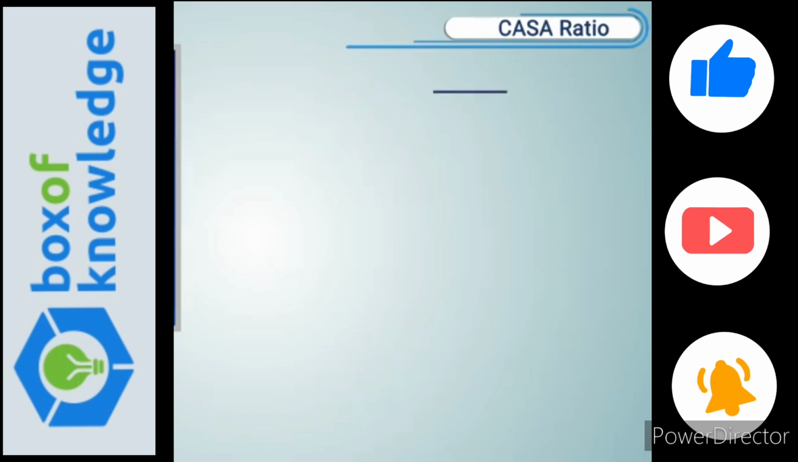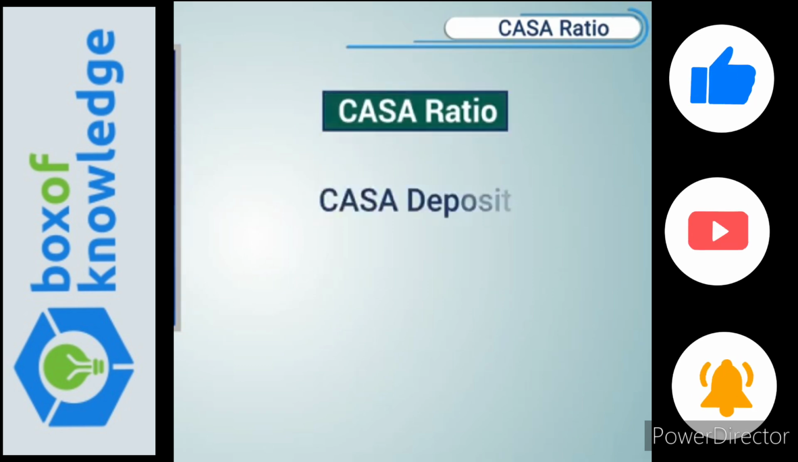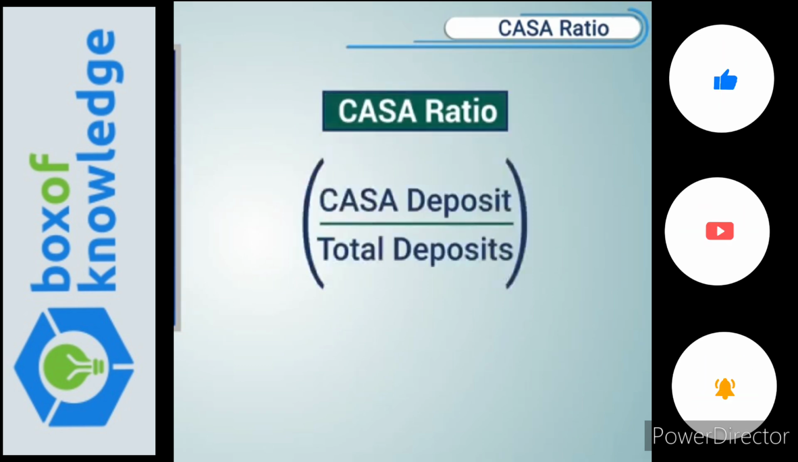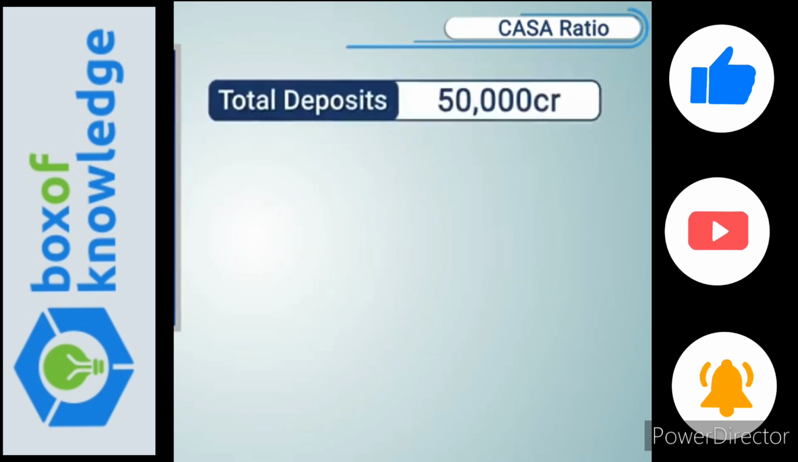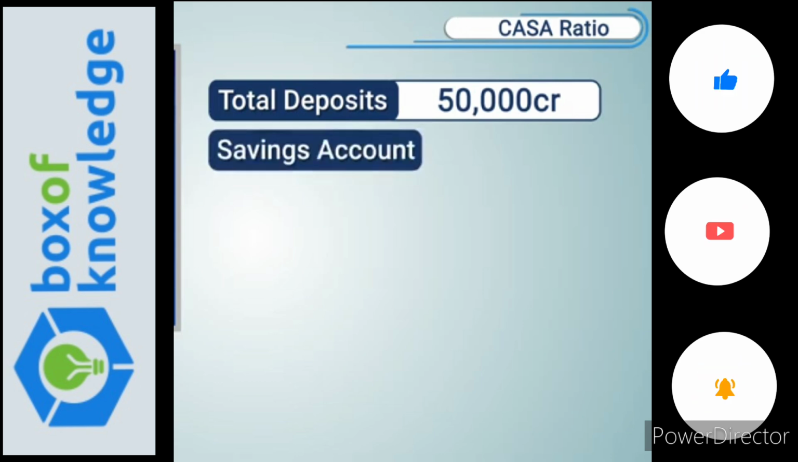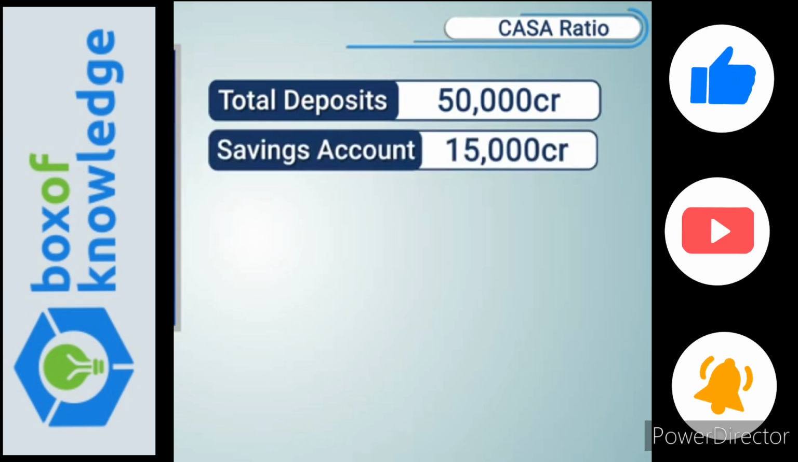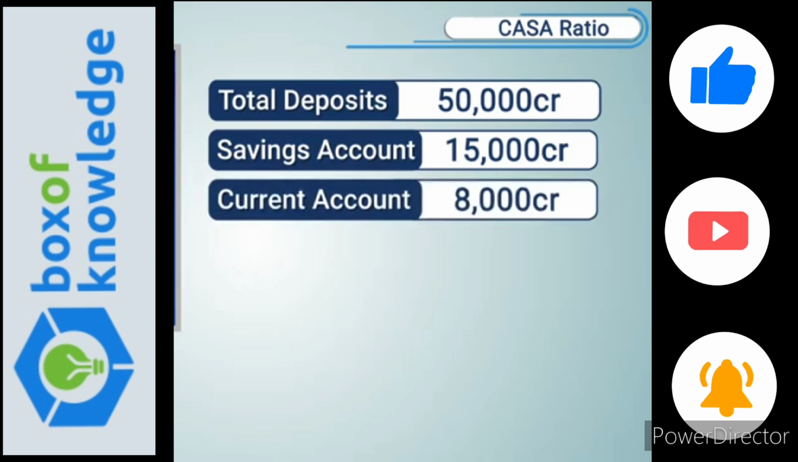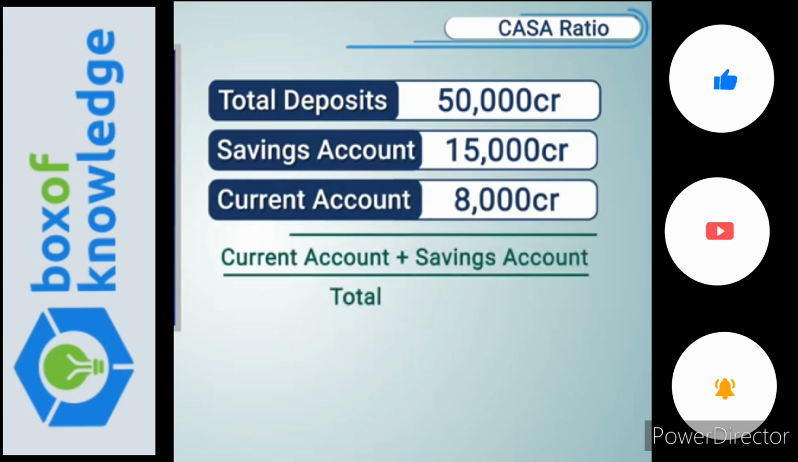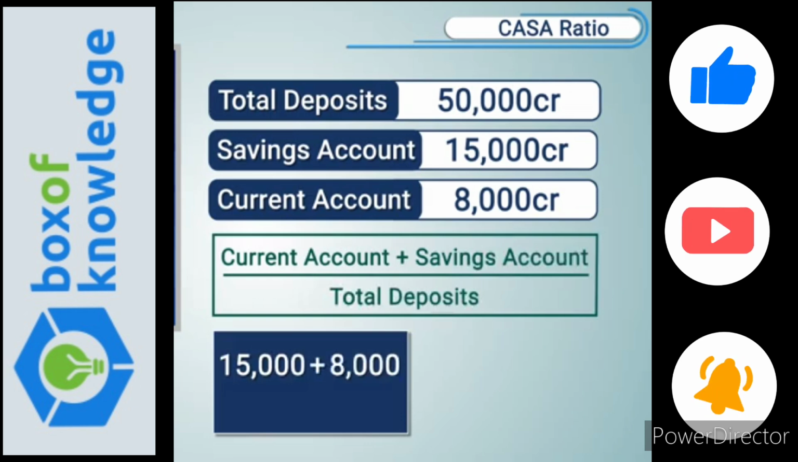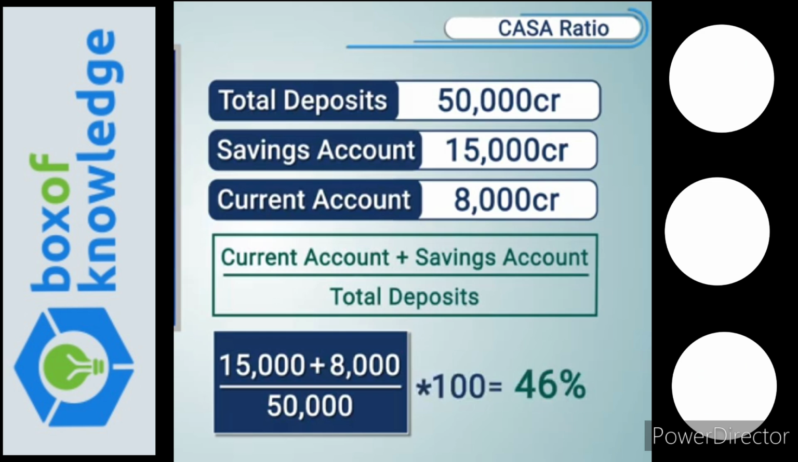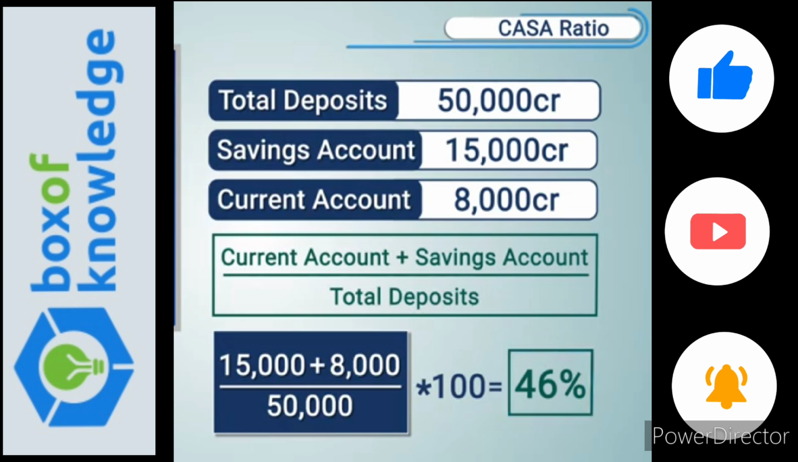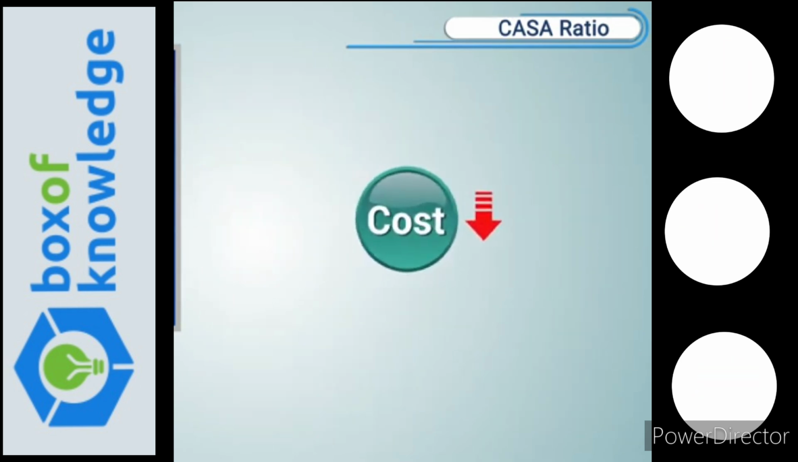So now the formula for the CASA ratio would be CASA deposits divided by the total deposits. Now suppose a bank has total deposits of rupees 50,000 crore, savings account deposits of rupees 15,000 crore and current account deposits of 8,000 crore. So CASA ratio would be 15,000 plus 8,000 divided by 50,000, which is 46%. Thus, the CASA ratio of the bank is 46%, which means that 46% of the total deposits are contributed by low cost CASA deposits.